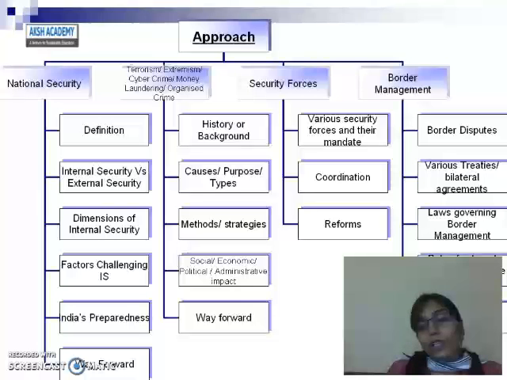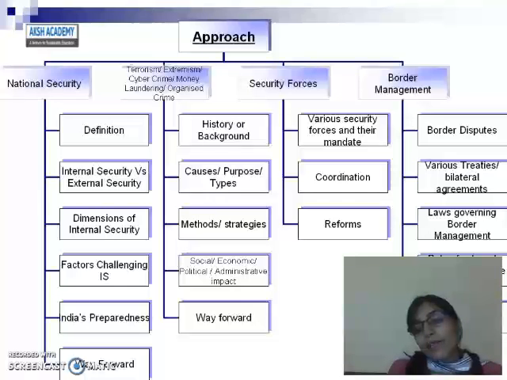After that, what are the laws governing border management. I would like to tell you that border does not only mean the land border. We have the land border, maritime boundary, airspace, and the underground boundary. So what are the laws governing all these boundaries? You also need to know that, because maritime security, for example, is also governed by international agencies. So you need to understand what the international and national agencies and laws governing these borders are.